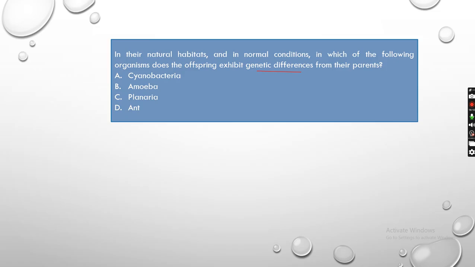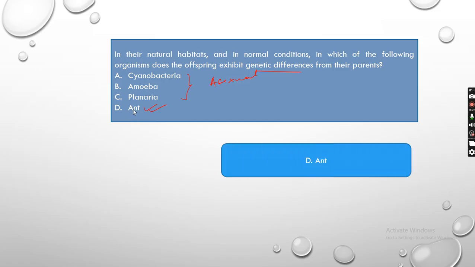That means we are talking about sexual reproduction. So among these, which one does sexual reproduction? You see cyanobacteria, amoeba, planaria, these are asexual reproduction, right? Only ant is the one which is undergoing sexual reproduction. So that is why option D is the correct answer. In the ones undergoing asexual reproduction, since only one parent is involved, the offspring will look exactly alike. There will be no vast difference in their genes. So that is why ant is the correct option.